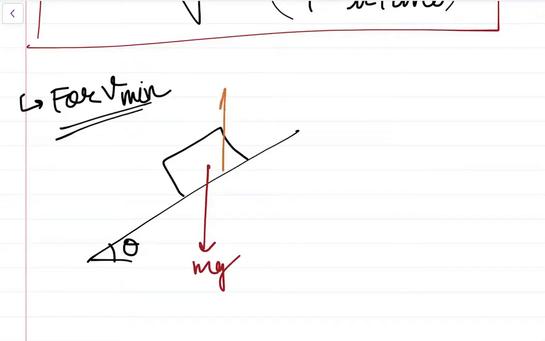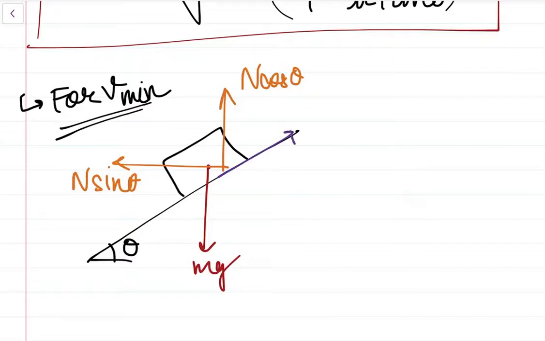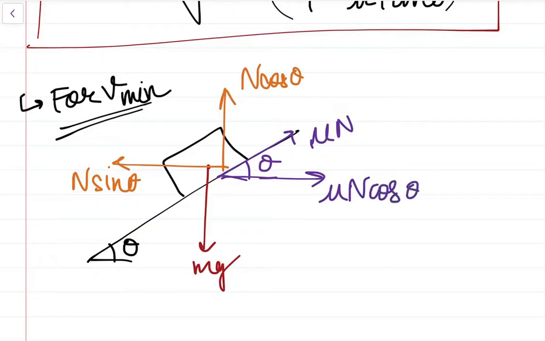Now I'm just showing directly N cos theta here and N sin theta here, and the friction force will act like this, mu into N normal. When we break it into components, this angle will also be theta, so in this direction it will be mu N cos theta, and in this direction it will be mu N sin theta. It's pretty simple.